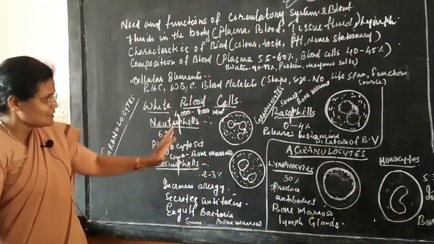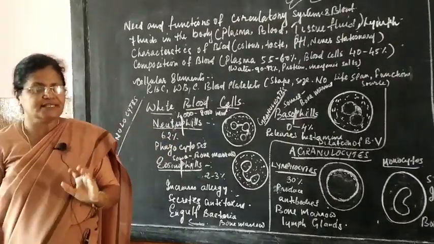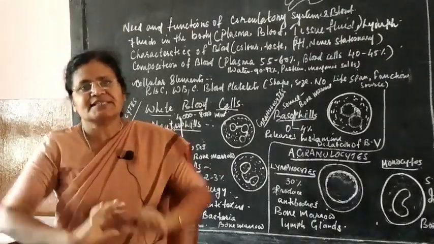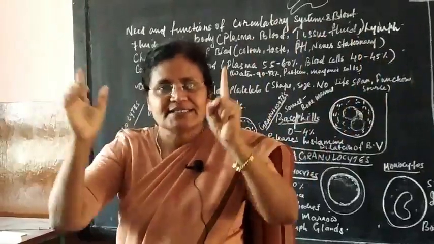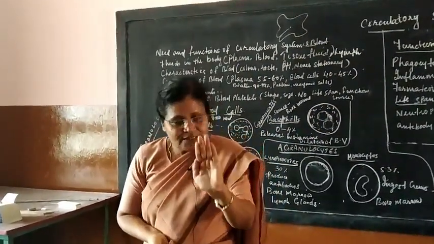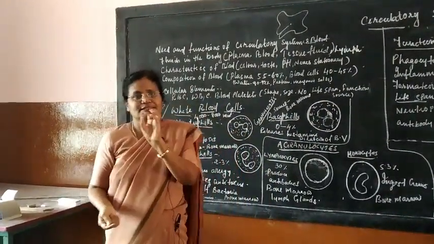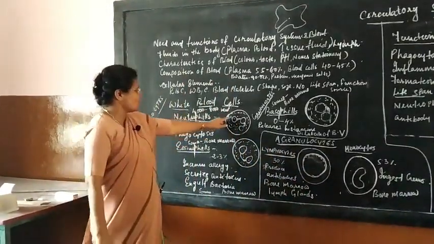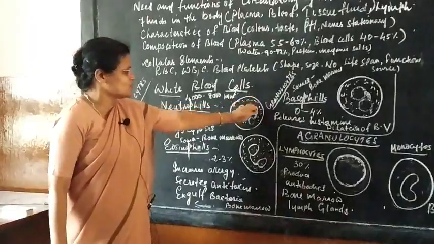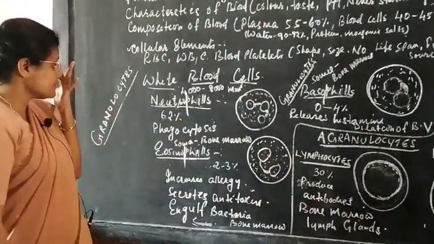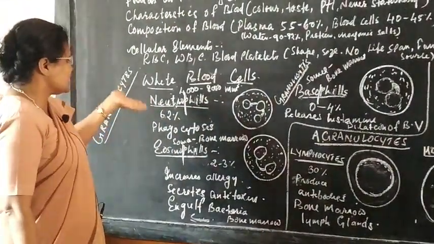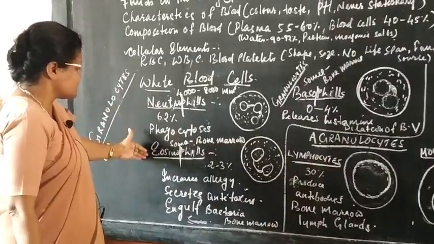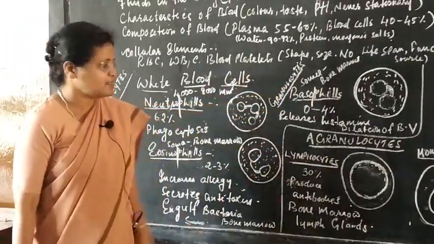Now, that is about the detail of WBC. To sum up, WBCs are of two types, agranulocytes and granulocytes. Agranulocytes are called agranulocytes because they have no granular structure. Granulocytes are called granulocytes because they have a good granular structure. Further, the granulocytes are of three types: neutrophils, eosinophils and basophils.